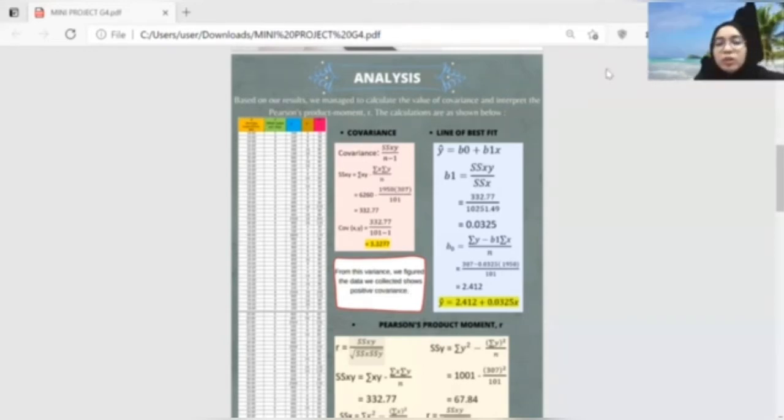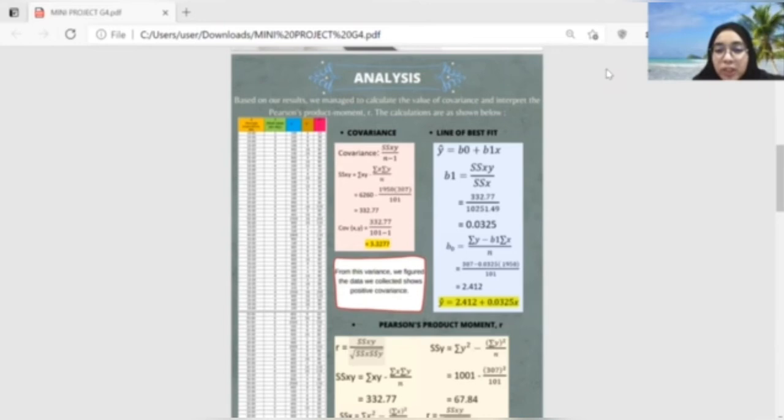I will continue with the next step, which is to find the line of best fit using the equation y equals b0 plus b1x. The first step, we have to find the value of b1, which is corrected sum of products divided by sum of squared deviation of x.